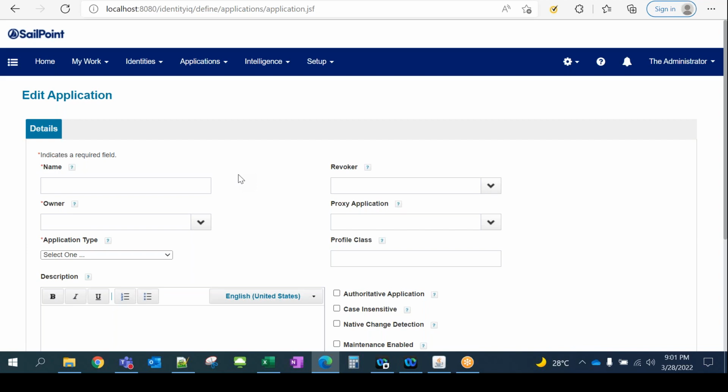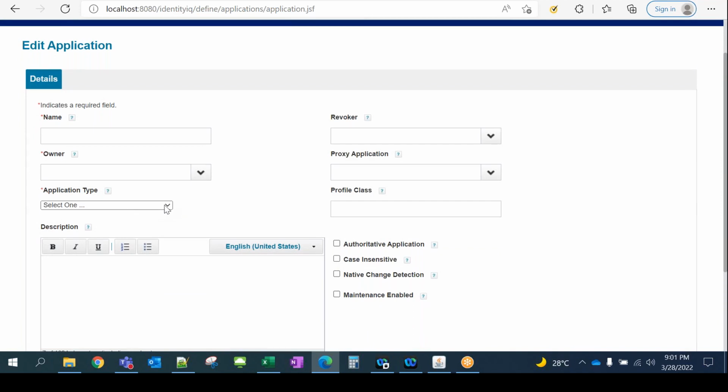Basically a connector is the interface between SailPoint and the target system to serve all the requests, provisioning related requests as well as aggregation. So these are two operations, right? Provisioning and aggregation. To serve both operations, it's a connector between SailPoint and the target system. So these are the connectors. SailPoint has created a bunch of connectors for how it can talk to target systems.